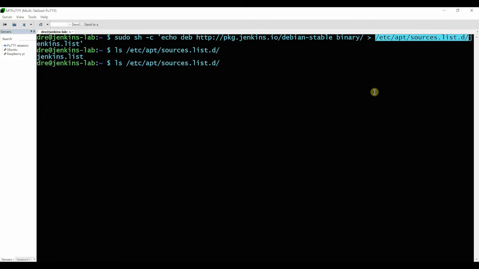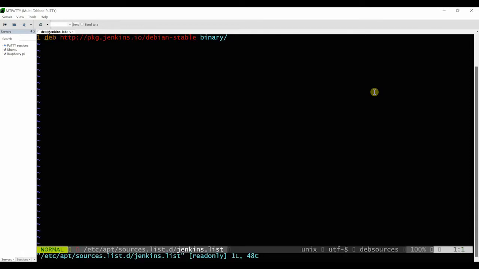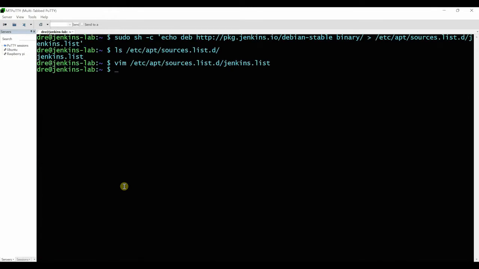If you want to view what's in it, open it in a text editor, the Jenkins list. Basically it echoed the path into the directory. So if I come out of this, there's the path, the URL, it echoed it into the file. So we are good on that part.